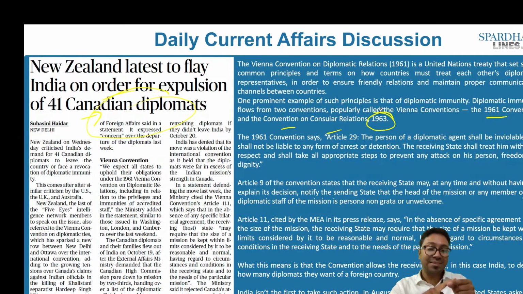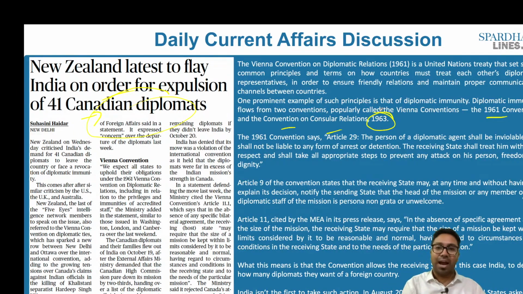But in this particular case, she was working in the consular office. So if it is an embassy, they will have absolute immunity. But when it comes to a consulate, they will have qualified immunity. If something is not permitted in that particular country, they should not be doing the same. If they do it, they can still be arrested when it comes to consular relations. That is what is called diplomatic immunity. In diplomatic immunity, as we just discussed, there are exemptions as well.